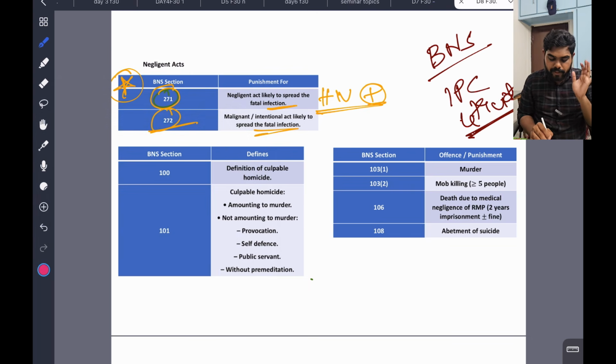Now we will see some others. We can see 100. Definition of culpable homicide.